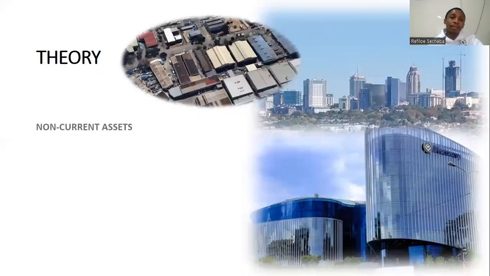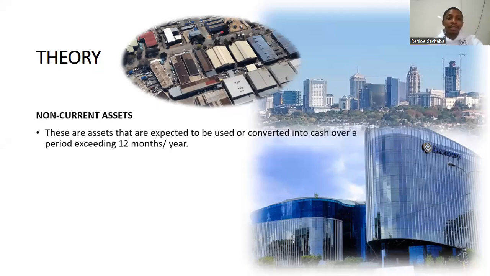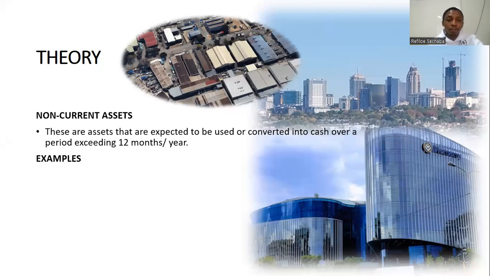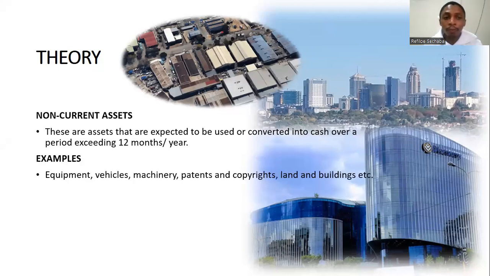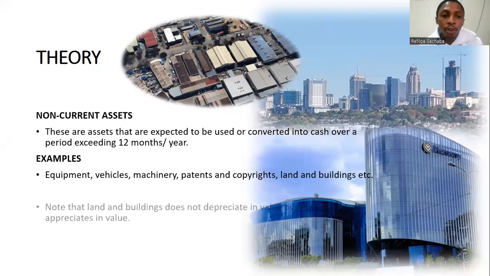And then we've got non-current assets. I showed you buildings of factories and the CBD of Sandton city there. So what are non-current assets? These are assets that are expected to be used or converted into cash over a period exceeding 12 months. So they last longer. We expect to use them for a longer period of time. And I gave examples of buildings there, right? Examples of non-current assets will be equipment, machinery, patents, copyrights, and land and buildings, etc.